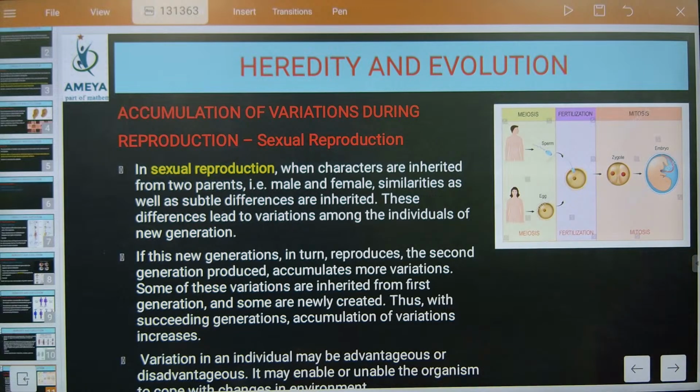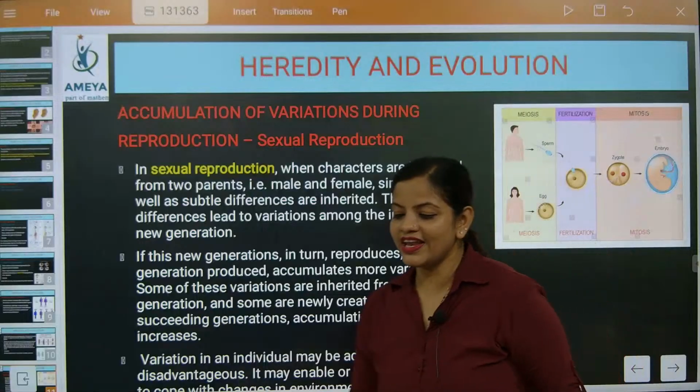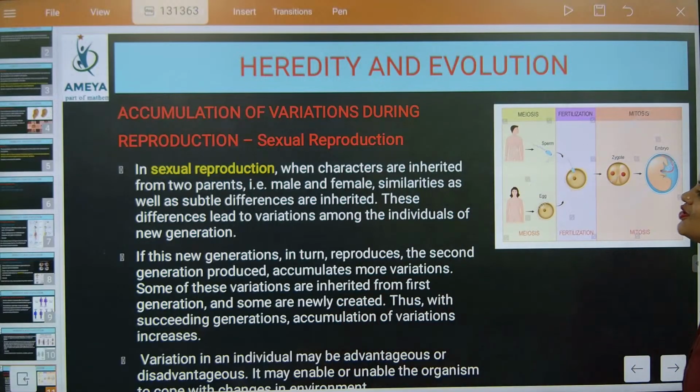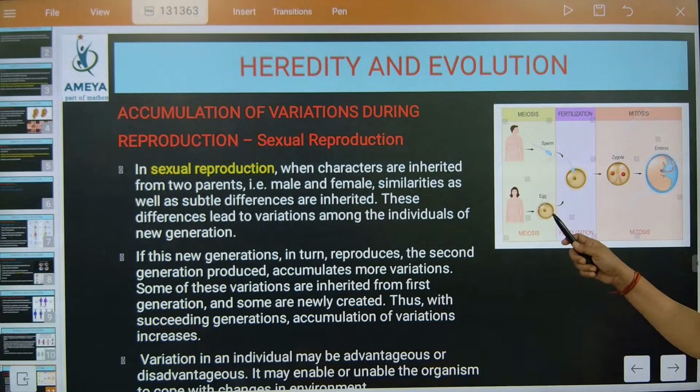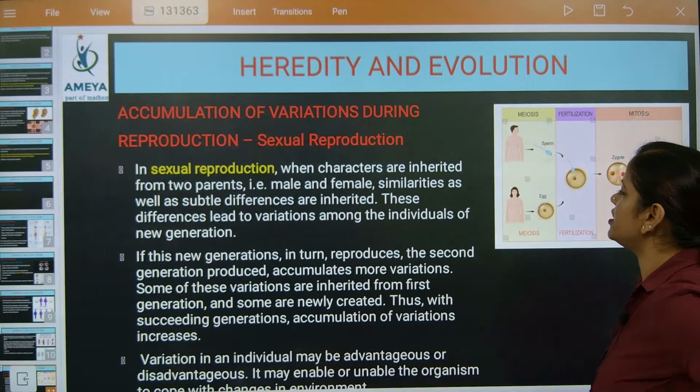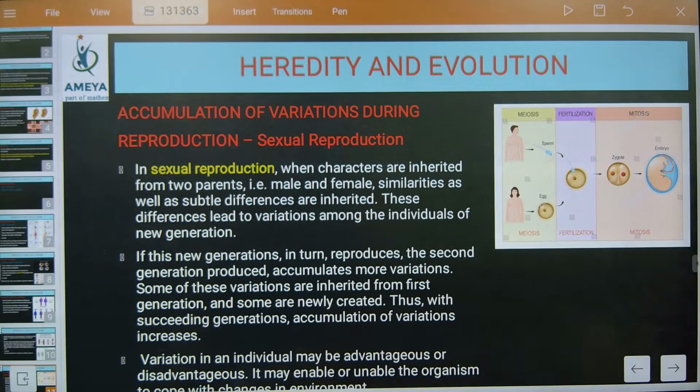In sexual reproduction, when characteristics are inherited from two parents, so definitely what will be there? Two parents will be there. Variation will be there. What will be there? Variations will be there. Understood? So now male and female. So similarities as well as subtle differences are inherited. Some similarity from the parents we are getting, and some differences also. So these differences lead to variation among the individuals of new generations.